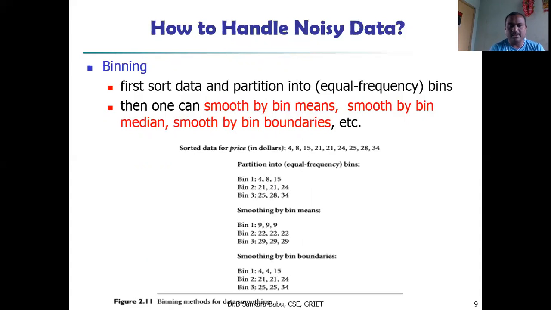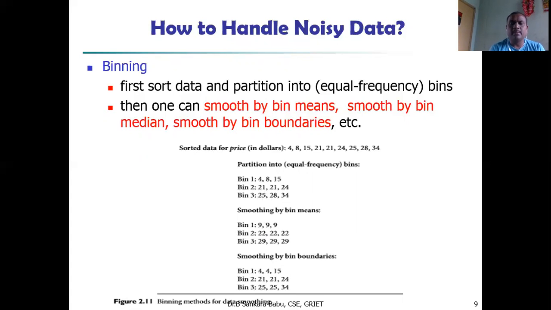Like that we can replace bin 1. The average of bin 1 is 9, so every value in bin 1 will be replaced with 9, and the mean of bin 2 is 22. So all the items in bin 2 are replaced with 22. Then the mean value of bin 3 is 29. Then all items in bin 3 are replaced with 29. So that is called smoothing by bin means.